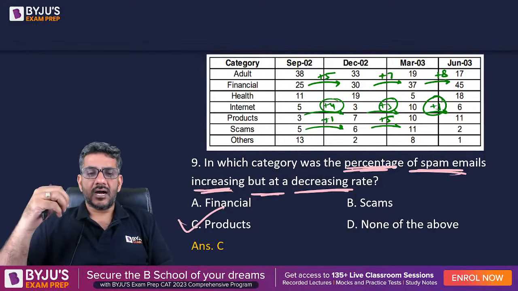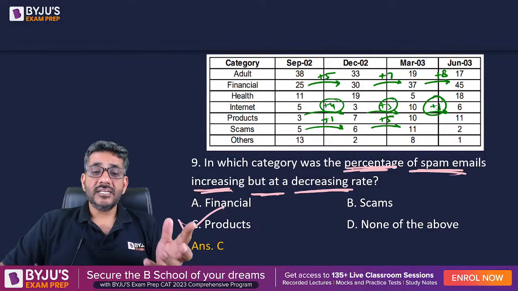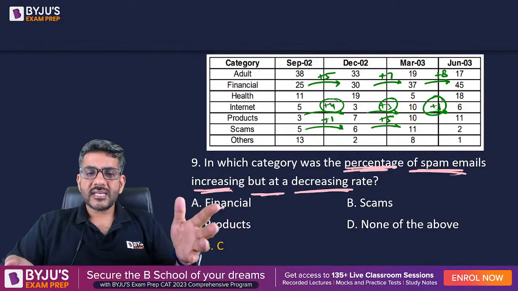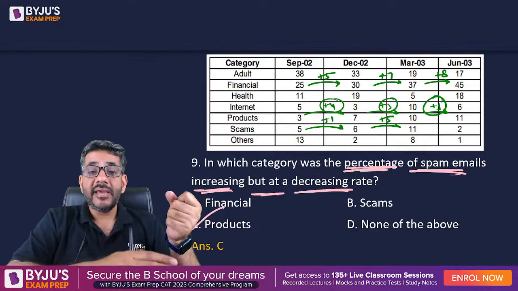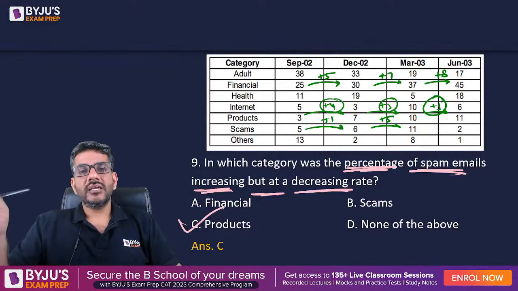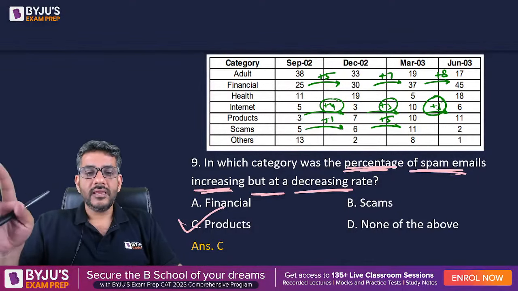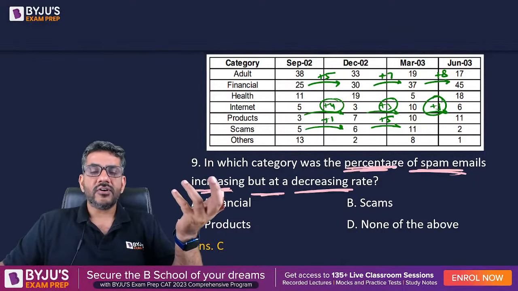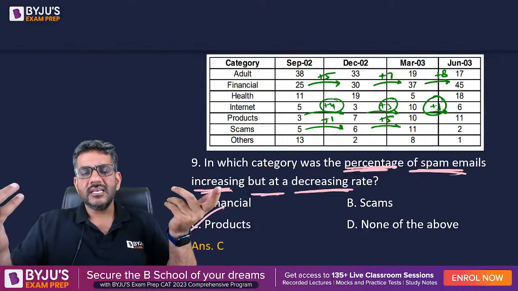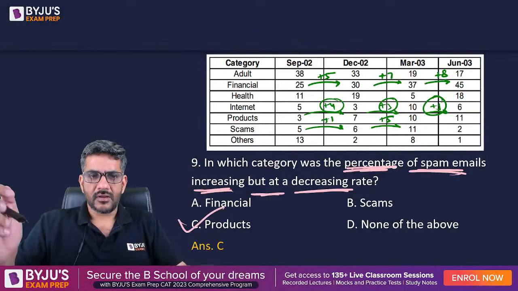You might say, sir, we did not check whether the percentage is increased on what base, right? Even on the base, I would say it will definitely hold, because the base is increasing and the numerator is decreasing. Then it has to decrease. This is bound to happen. So I did not check it for financial first because in case of products it has to happen. In case of financial, it might happen, but there is no need to check it, in my opinion. Okay.